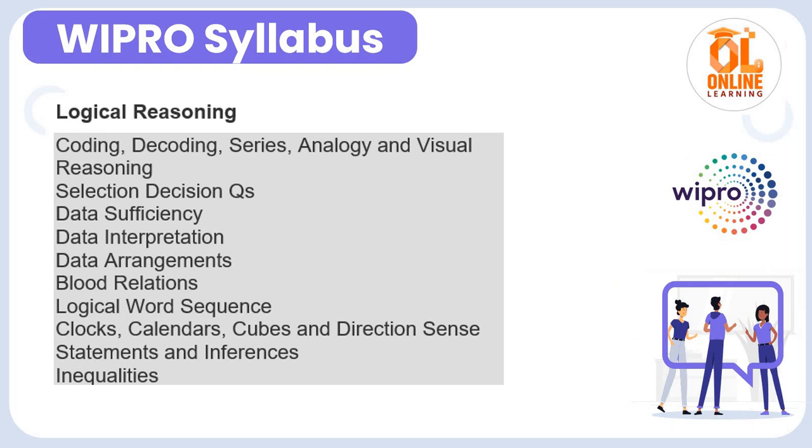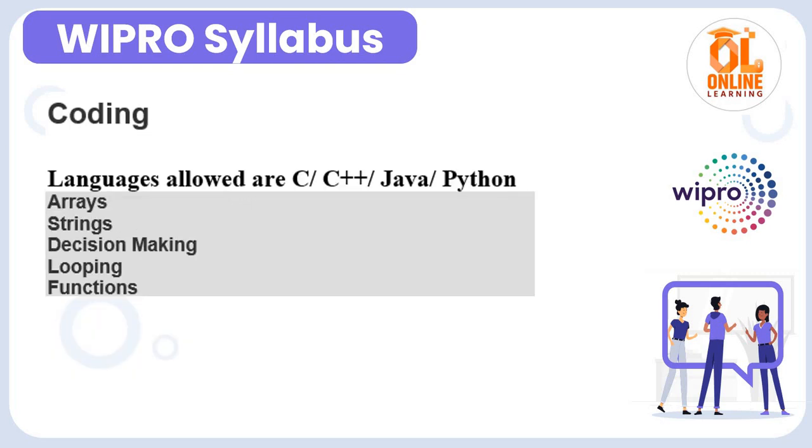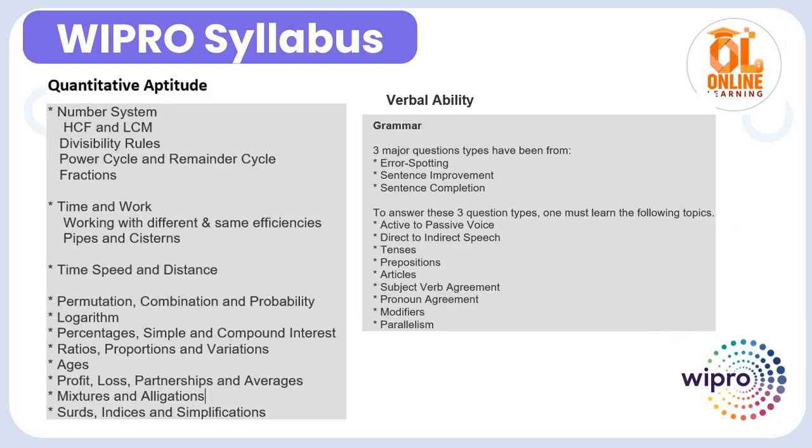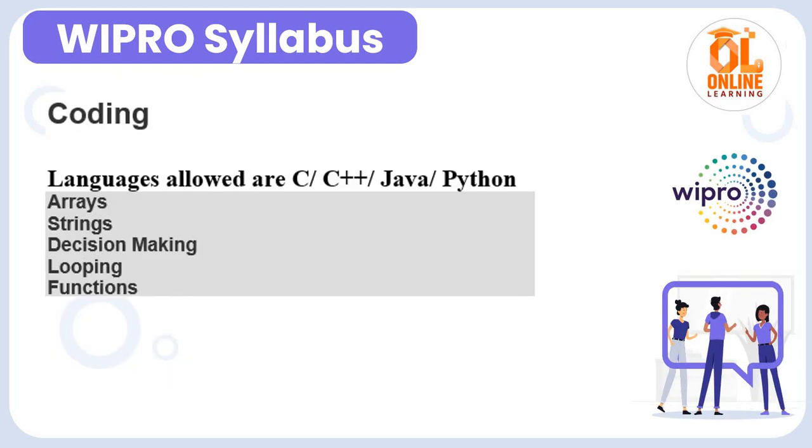For the logical reasoning section, there are coding decoding questions, series, analogy, data interpretation, data sufficiency, arrangement and blood relation. These topics are the same as some other exams like TCS NQT and Infosys. So one important point is that the aptitude syllabus is sometimes the same as some previous exams. So this is the logical reasoning, along with the quantitative aptitude and verbal ability we discussed.